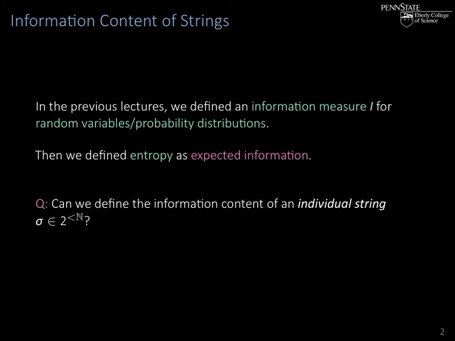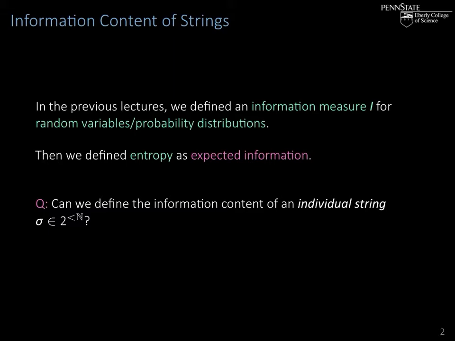As I just said, we defined first an information measure I for random variables or probability distributions. And then we defined entropy as the expected information, as the average of the information function over the possible outcomes of the random variable. That always makes entropy a property or a characteristic of a distribution or a random variable.